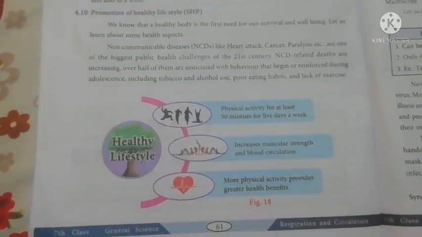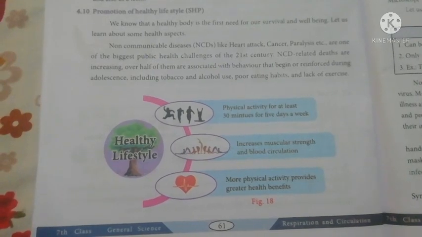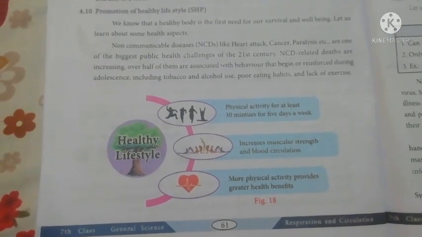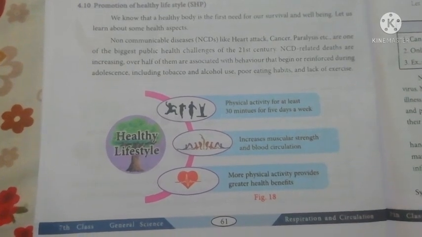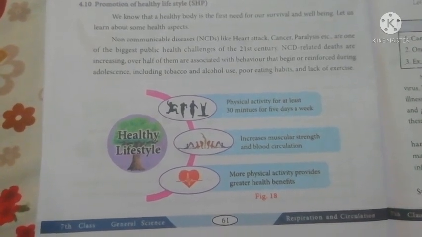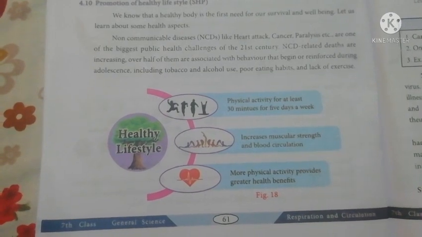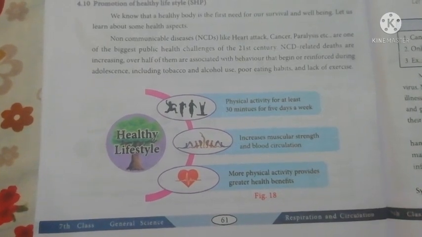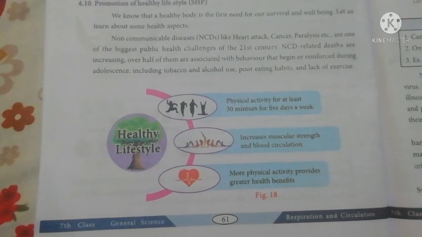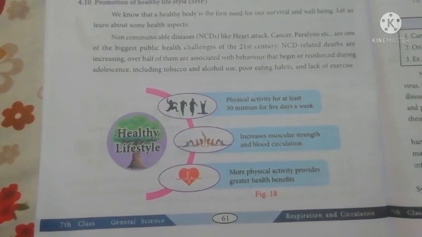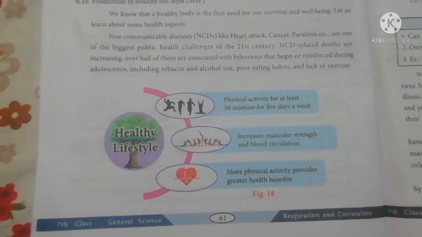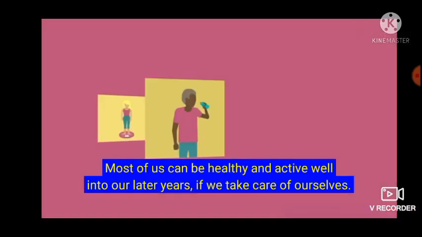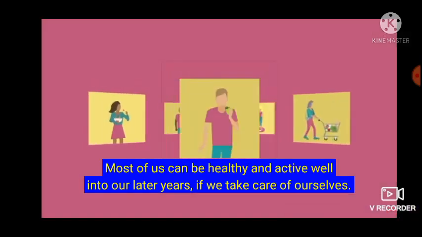Promotion of healthy lifestyle. We know that a healthy body is the first need for survival against all kinds of diseases. So a healthy lifestyle, like physical activity for at least 30 minutes for 5 days a week, increases muscular strength and blood circulation. Like yoga, more physical activity provides greater health benefits. So a healthy lifestyle can be applied to our daily life, our body, and our later years if we take care of ourselves.